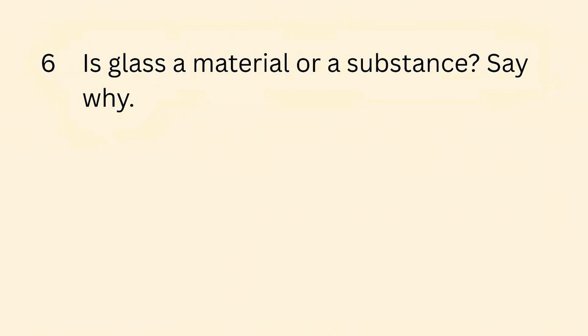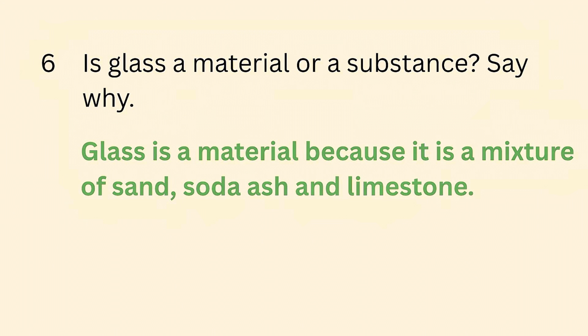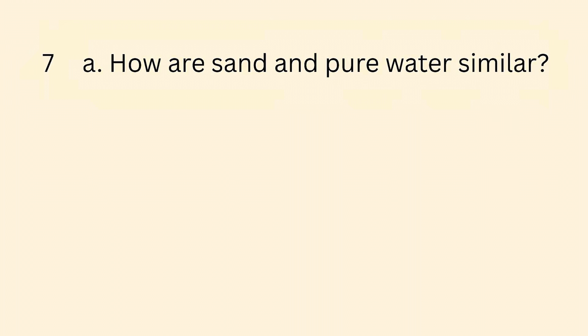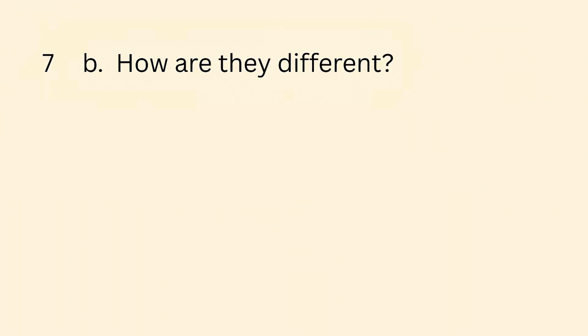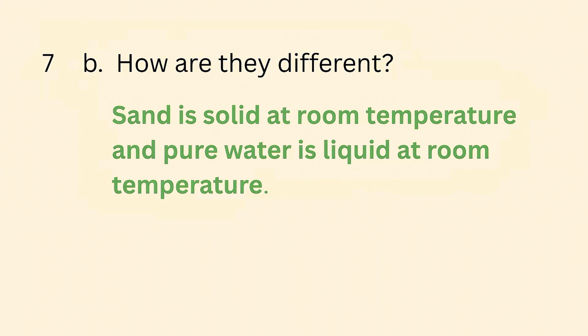Question number 6. Is glass a material or a substance? Say why. Glass is a material because it's a mixture of sand, soda ash, and limestone. Question number 7. A. How are sand and pure water similar? Both sand and pure water are forms of matter. B. How are they different? Sand is solid at room temperature and pure water is liquid at room temperature.